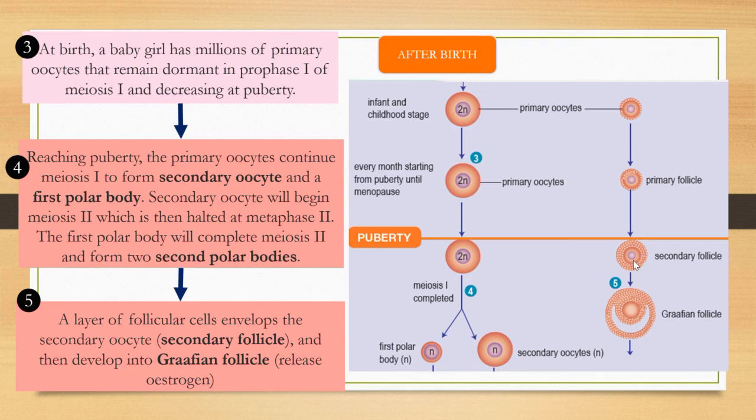So inside the secondary follicle is the secondary oocyte. And then, what happens next? The secondary follicle will develop into the Graafian follicle. A Graafian follicle is bigger than a secondary follicle. This Graafian follicle will release estrogen.